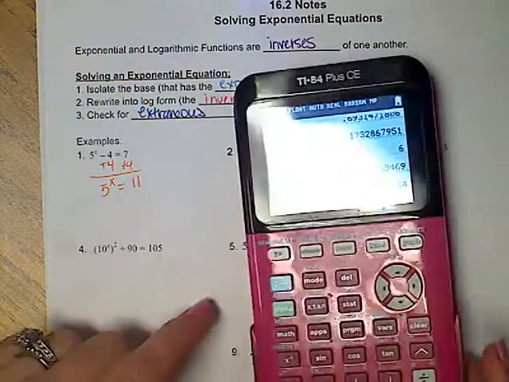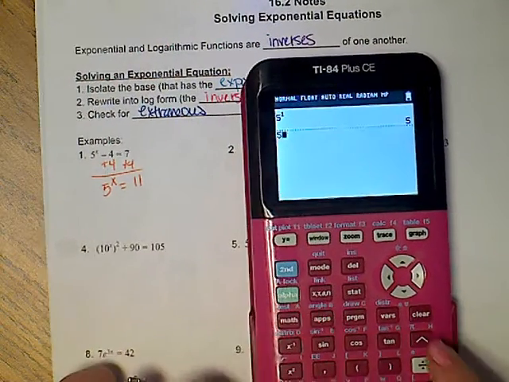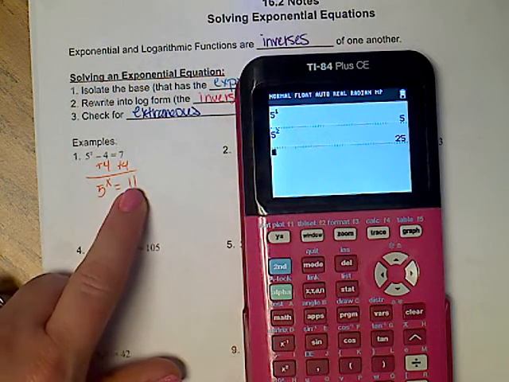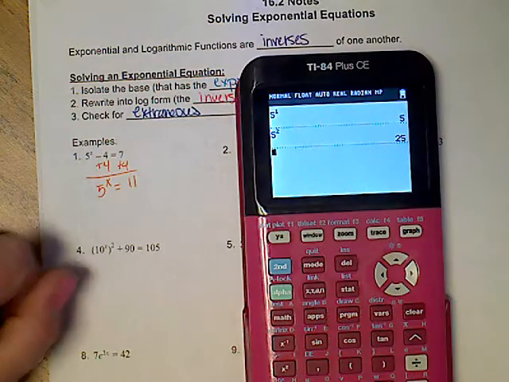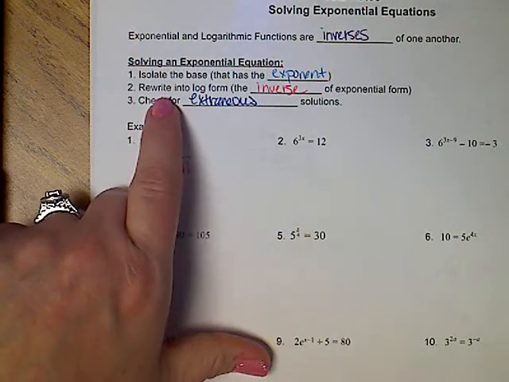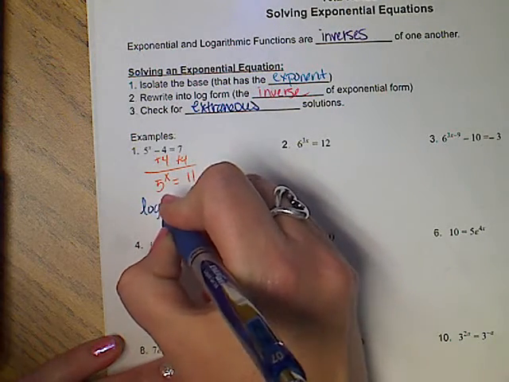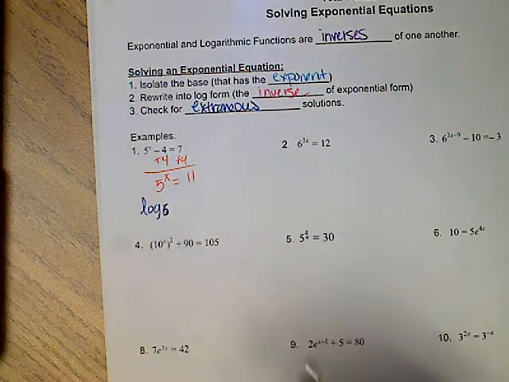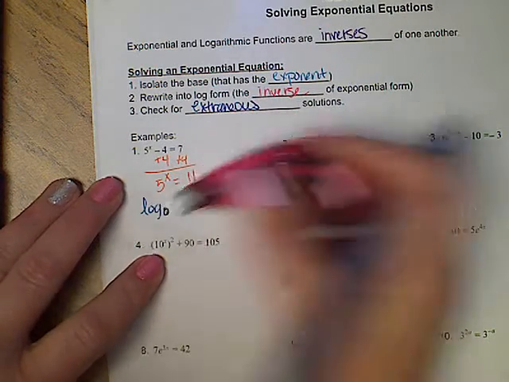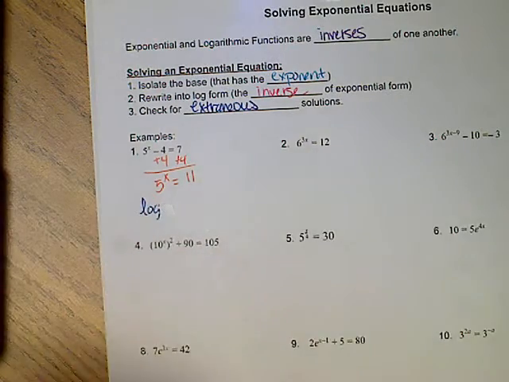Now the problem is that I know 5 to the 1 power is 5, and 5 squared, or 5 to the second, is 25. Neither of those is 11. But 11 falls somewhere in between. That is why we're going to rewrite into log form. So we're going to go log base 5, because your base stays your base.